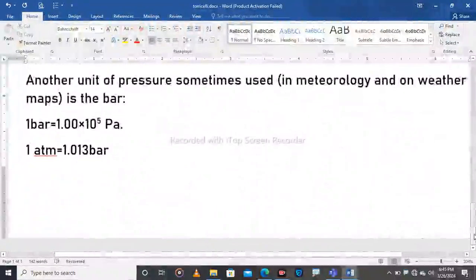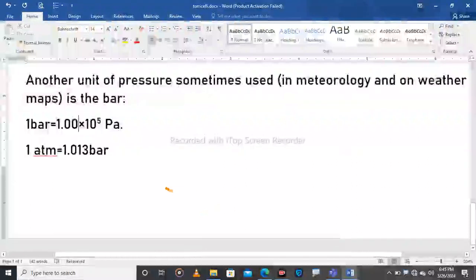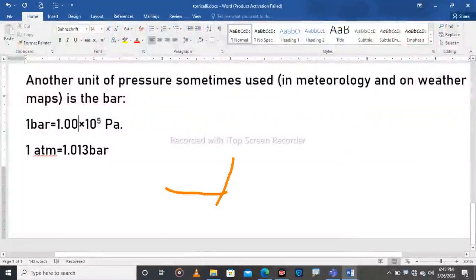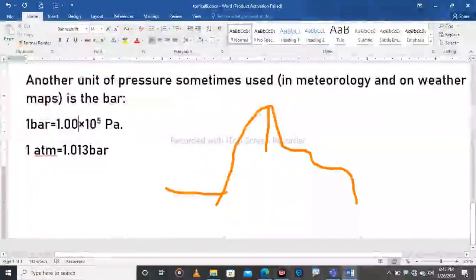We go on the mountain and take a meter rule and measure down to sea level. If this is sea level and you have a mountain here, the height or altitude is measured vertically from the top of the mountain down to sea level.